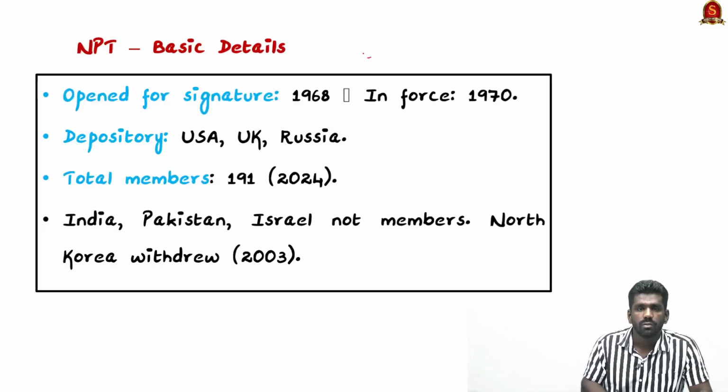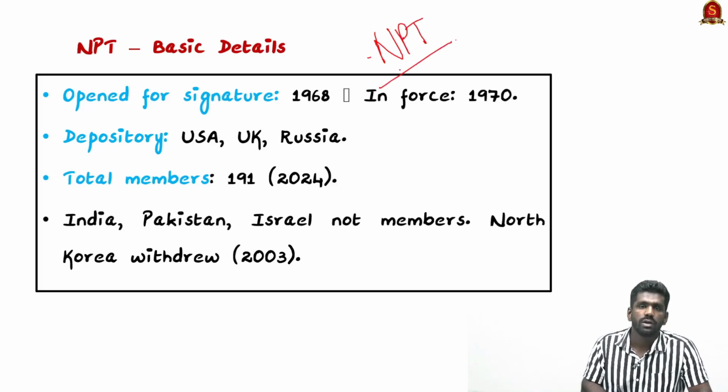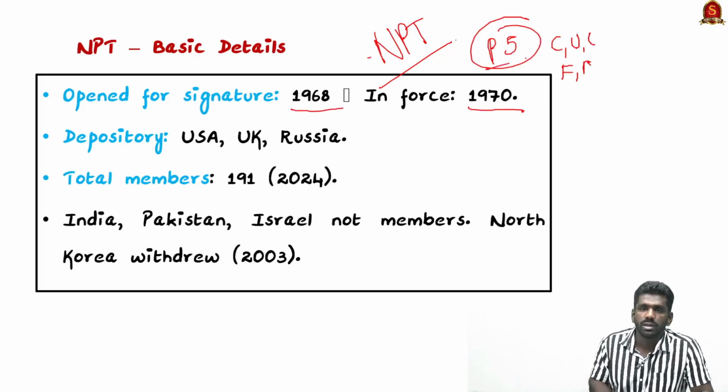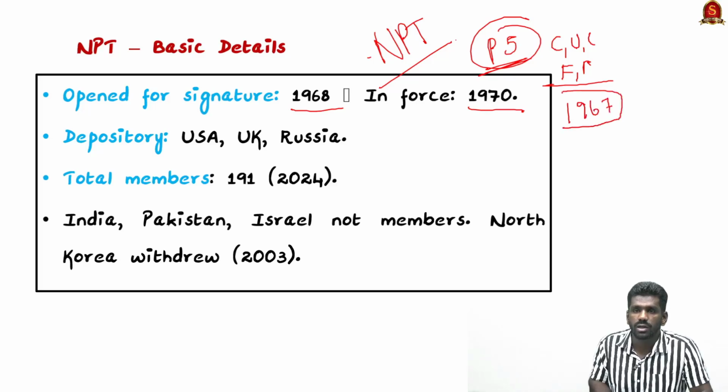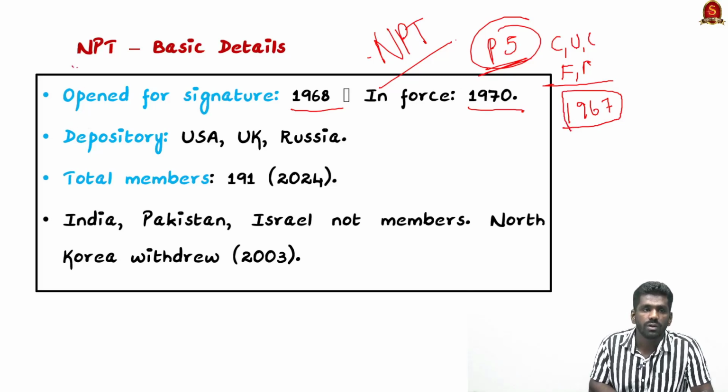Next, we are going to see about the Non-Proliferation Treaty. This Non-Proliferation Treaty was created in 1968 and came into force in 1970. It was initiated by the P5 countries: China, USA, UK, France and Russia. These countries created nuclear weapons before 1967, and they are termed P5 countries, and they have the only right to have nuclear weapons according to this treaty.